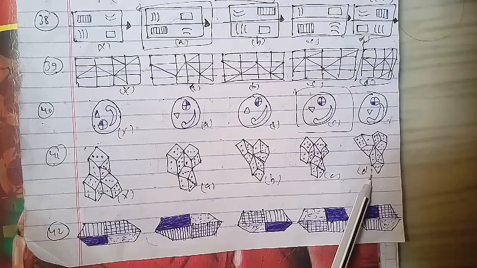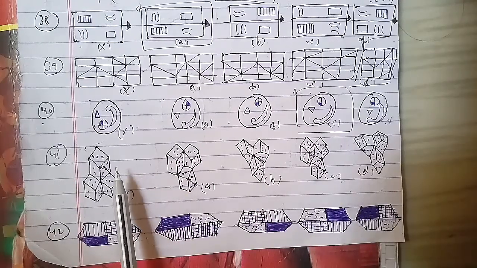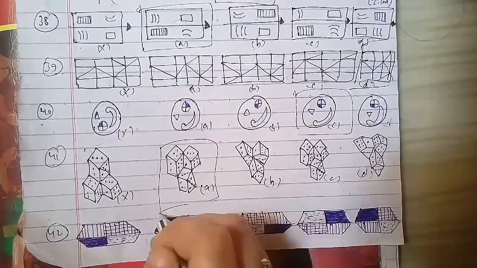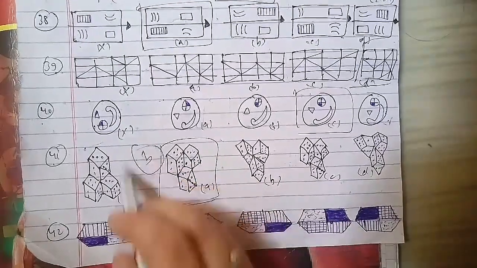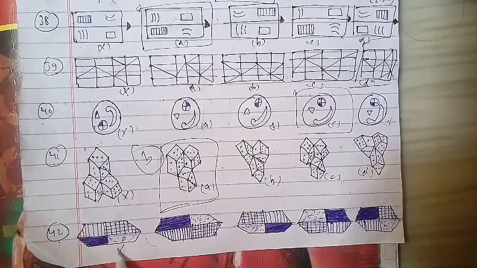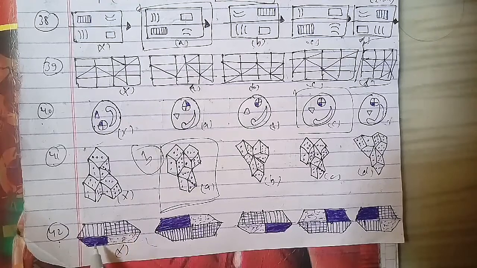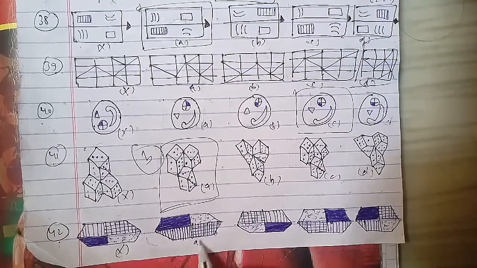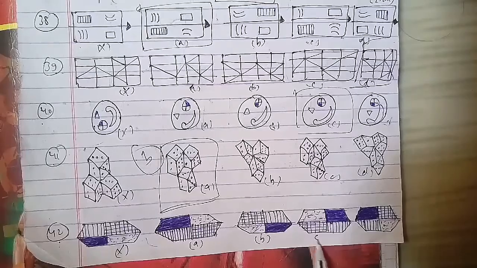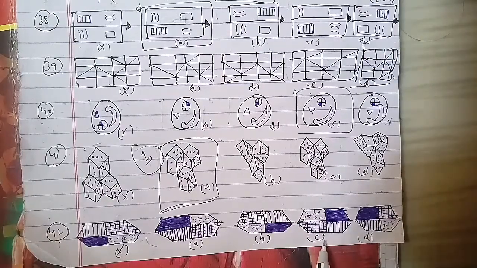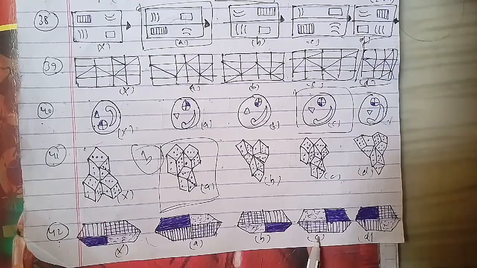We'll go ahead with another question, that is your 42nd question of the session. This has been the cross figure where the shaded region, the cross lines, the net lines as well as the border lines, and the dot as well, have been figured here, in A, B, C and D. Among these, that is also an important one as I told you. The water image of this figure is the A figure, and that will be the right answer for this question as well.